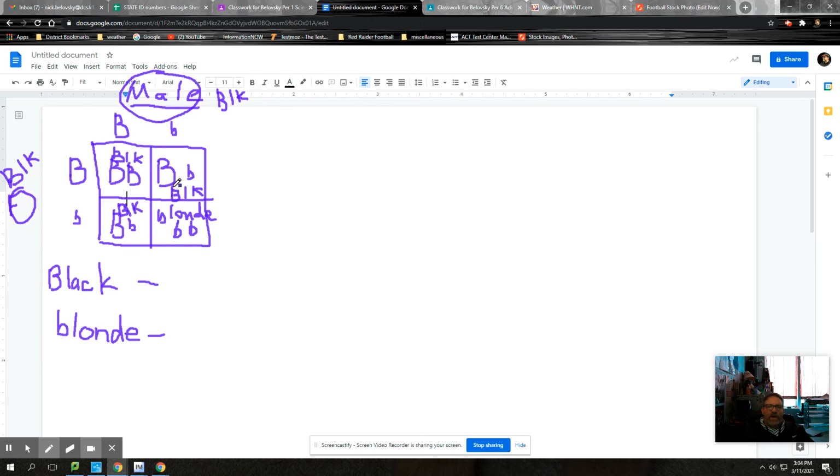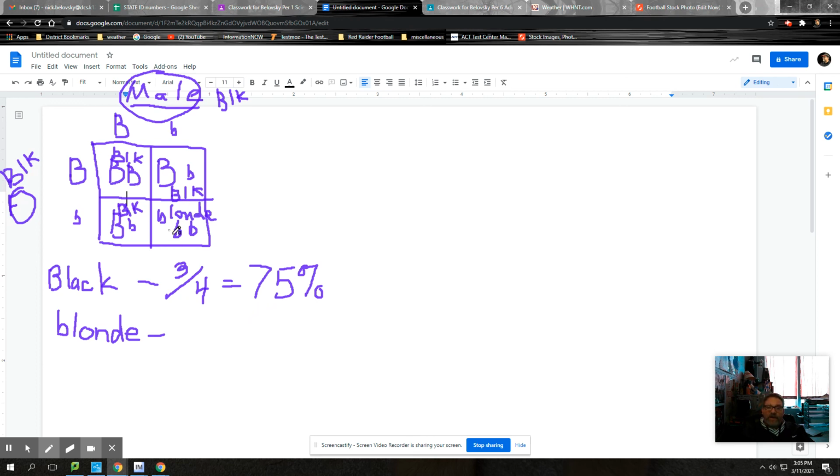We've got 4 squares here, so we're going to draw a fraction and put 4 on the bottom, and we're going to count how many black we've got up here. 1, 2, 3. So here we're going to put 3. And now, what is the percentage here? Hopefully you know that is 75%. So this child has a 75% chance of having black hair.